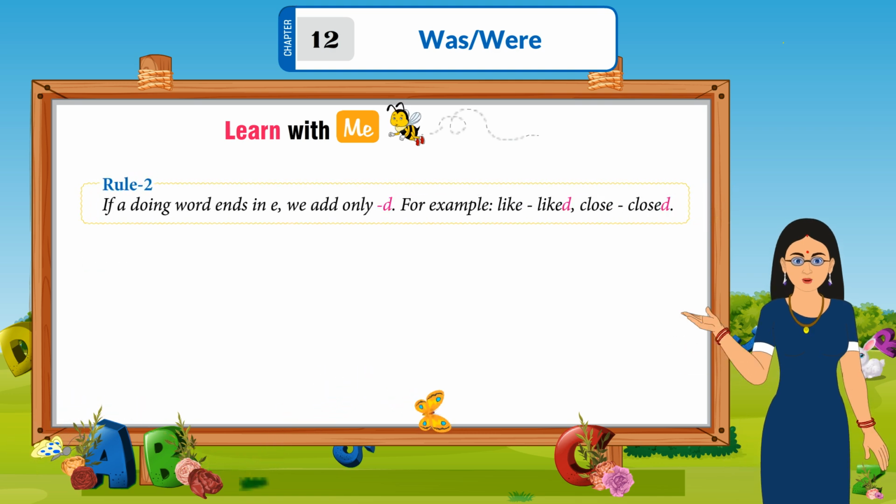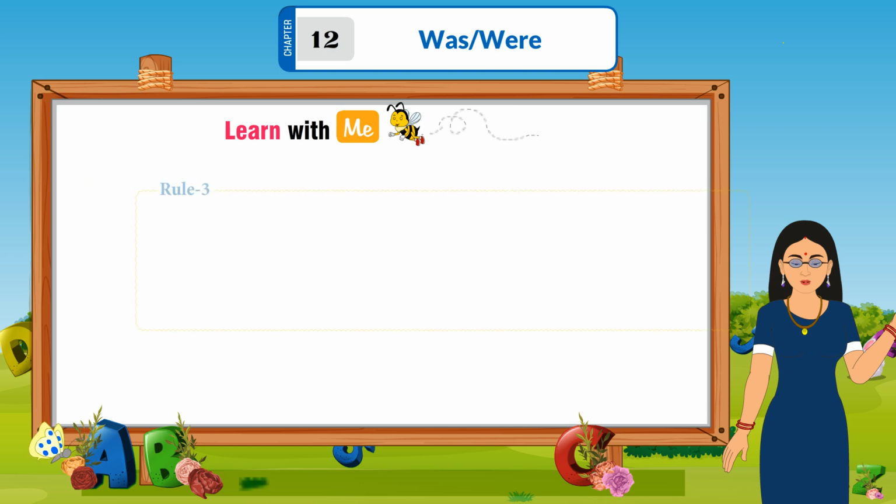Rule 2. If a doing word ends with e, we add only d. For example, like, liked; close, closed.